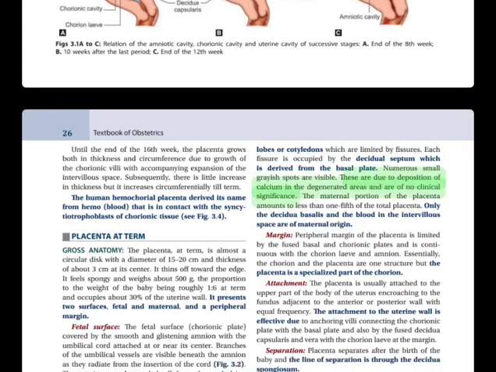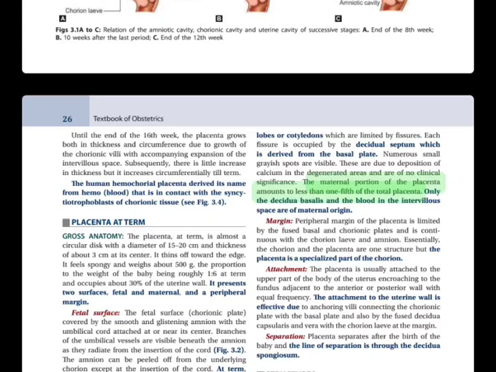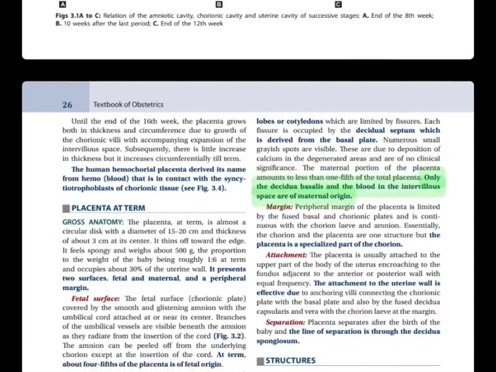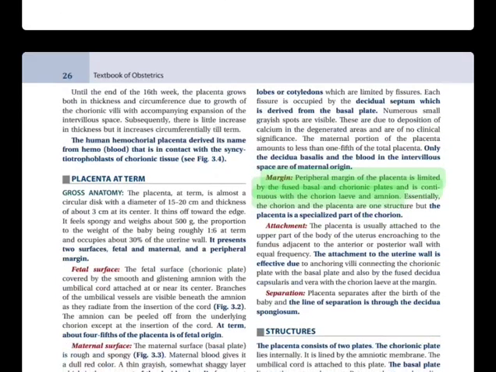Infarcts are due to deposition of calcium in the degenerated areas and are of no clinical significance. The maternal portion of the placenta amounts to less than 1/5th of the total placenta. Only the decidua basalis and the blood in the intervillous space are of maternal origin. Margin: the peripheral margin of the placenta is limited by the fused basal and chorionic plates and is continuous with the